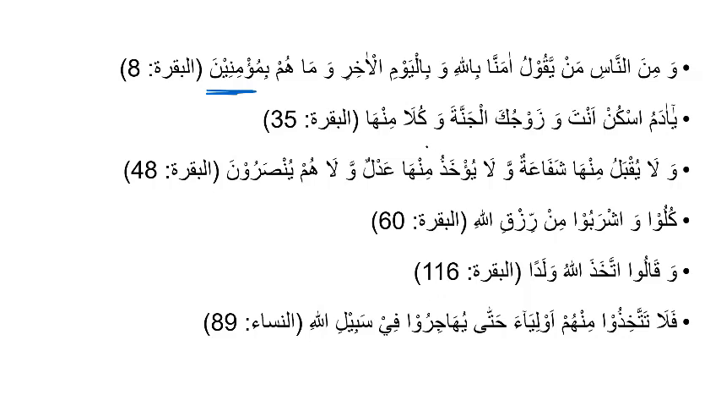So for example, what's going on over here? Ya Adam uskun anta wa zawjuka al-jannata wa kula minha. So what's this kula doing? What are the root letters here? Akala. So what you realize is you don't always see all the root letters. So which root letter is missing? Hamza. The first Hamza, right? From Akala, this Hamza is just totally dropped.